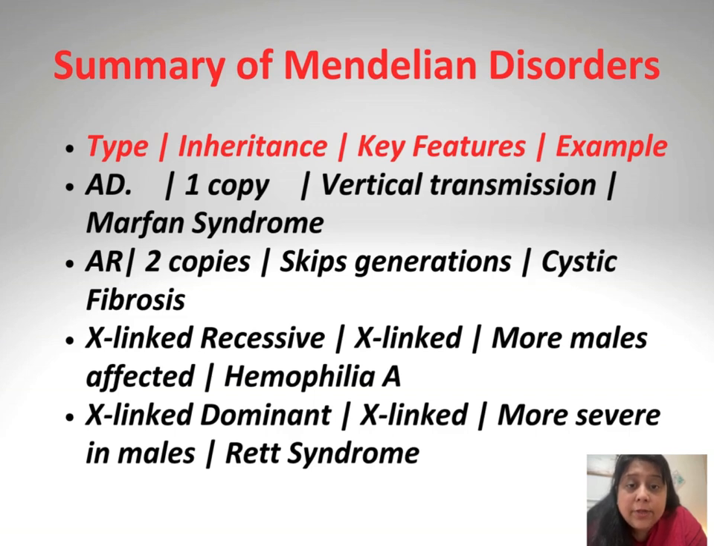So, talking about the summary, Mendelian disorders are of four types: autosomal dominant, autosomal recessive, X linked recessive, and X linked dominant. Autosomal dominant: one copy is inherited, and there is vertical transmission, and one of the examples is Marfan syndrome. In autosomal recessive disease, two copies are inherited. The key feature is it skips generations, and the example is cystic fibrosis. X-linked recessive is X-linked, and in this, more males are affected, and one of the examples is hemophilia A. X-linked dominant is also X-linked, and it affects the males more severely, and one of the examples is Rett syndrome.